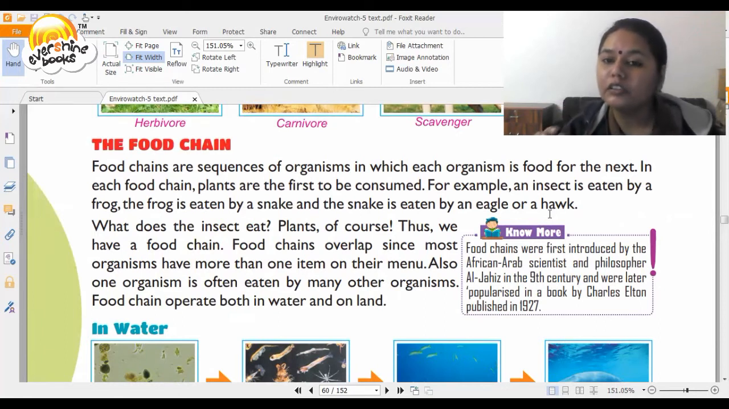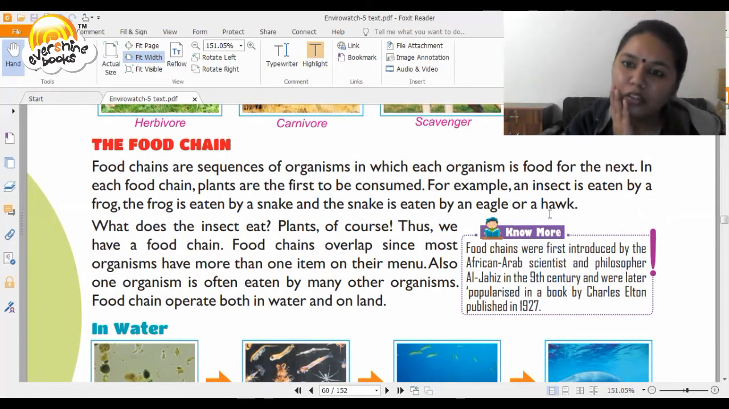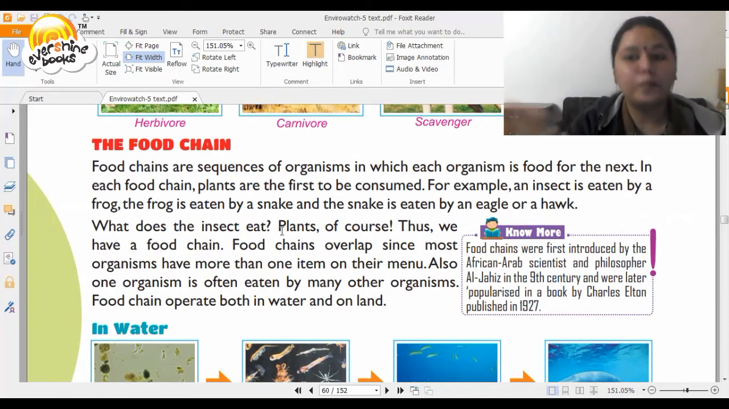Now imagine there are no insects. What will the frog eat? Can it eat anything? No. So what will happen to the frog living without food for such a long time? It will die, right? What does the insect eat? Plants, of course. Thus, we have a food chain.